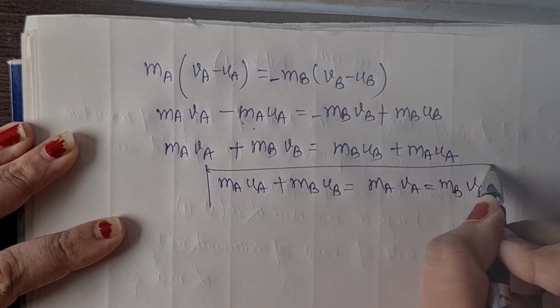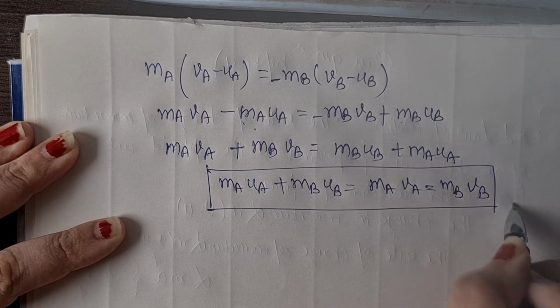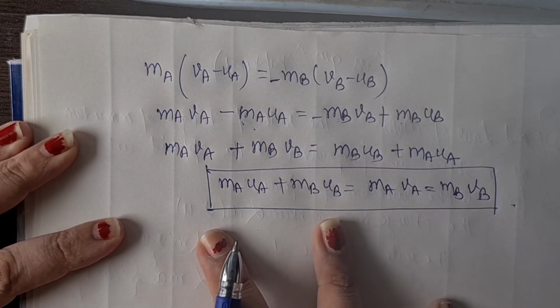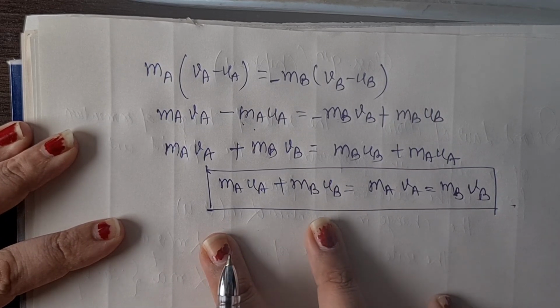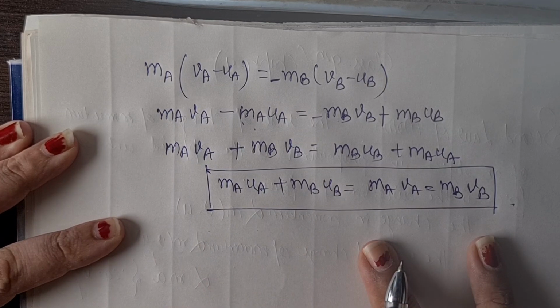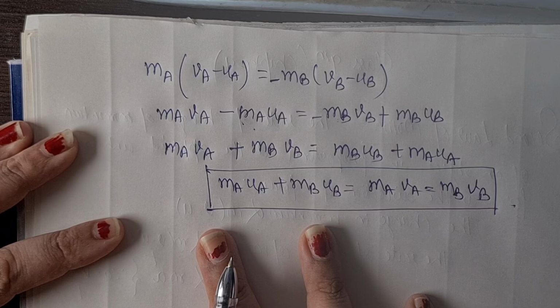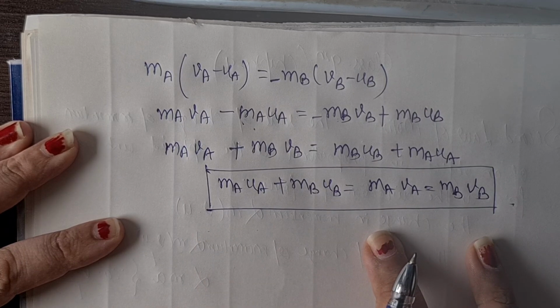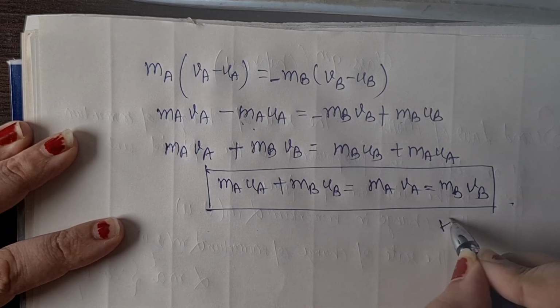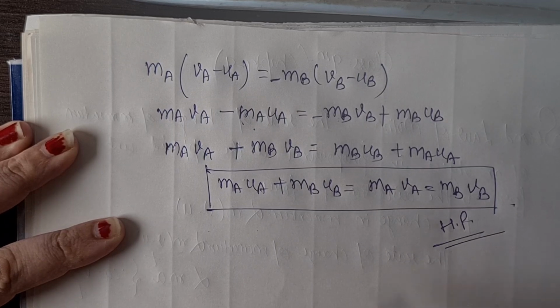This is the law of conservation of momentum. Means the sum of the momentum before collision of two balls A and B is equal to the sum of the momentum after collision of ball A and B. Hopefully आपको ये मैथमेटिकल एक्सप्रेशन समझ आया होगा.